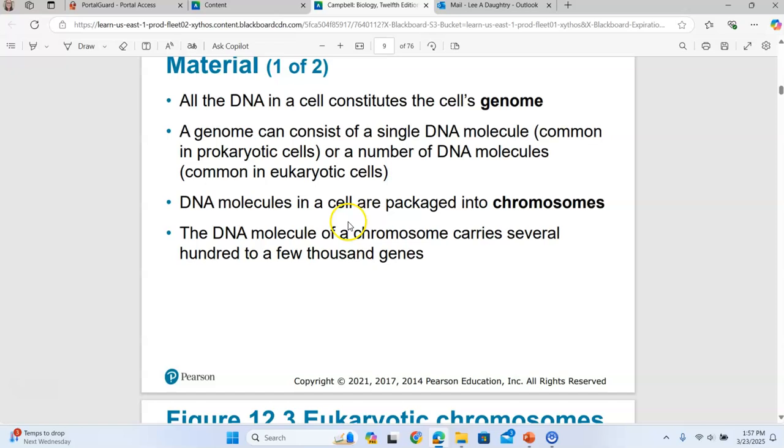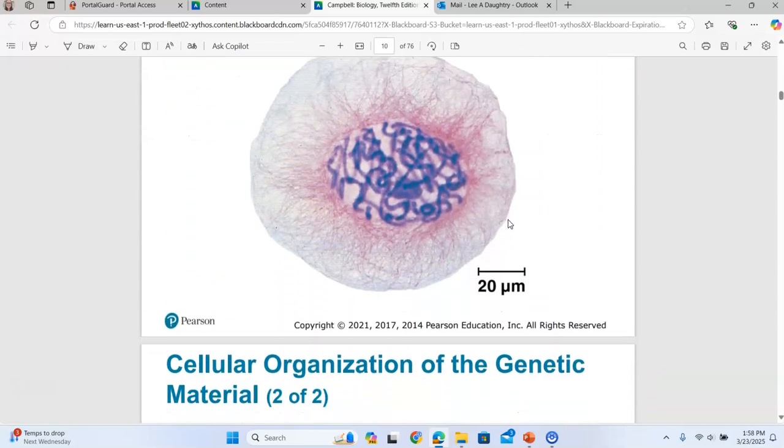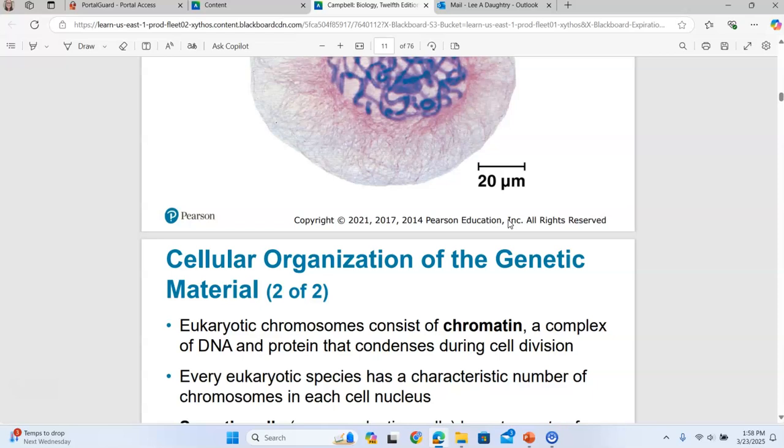So the DNA inside of our cells, which contains every single one of our genes, is packaged along with proteins into structures called chromosomes. And every chromosome can carry up to a few thousand genes. So in humans, we have 46 total chromosomes. 23 came from our mother and 23 from our father.